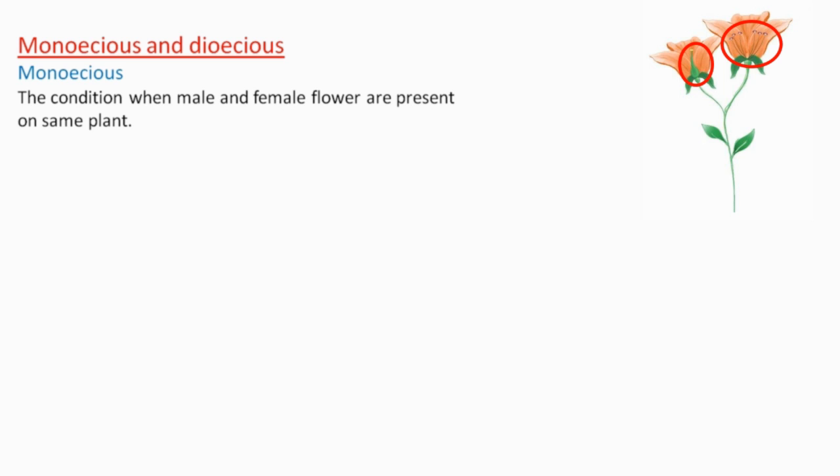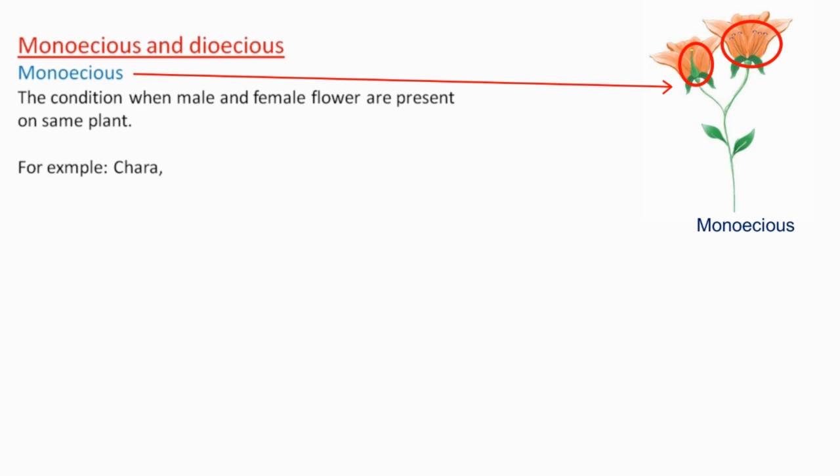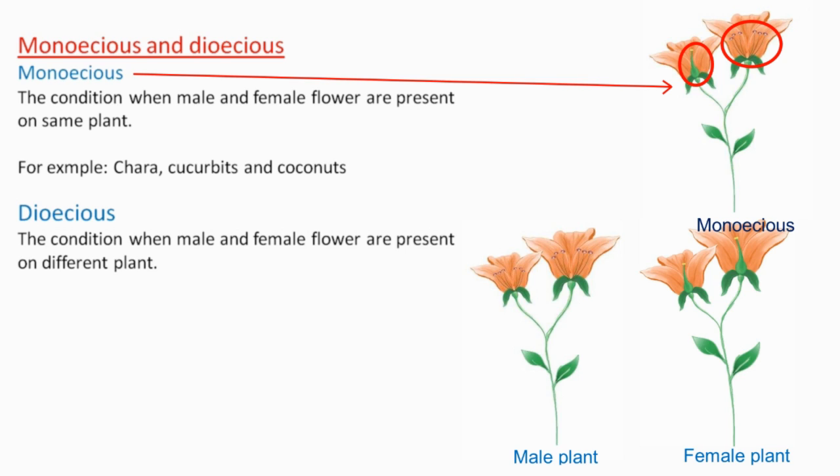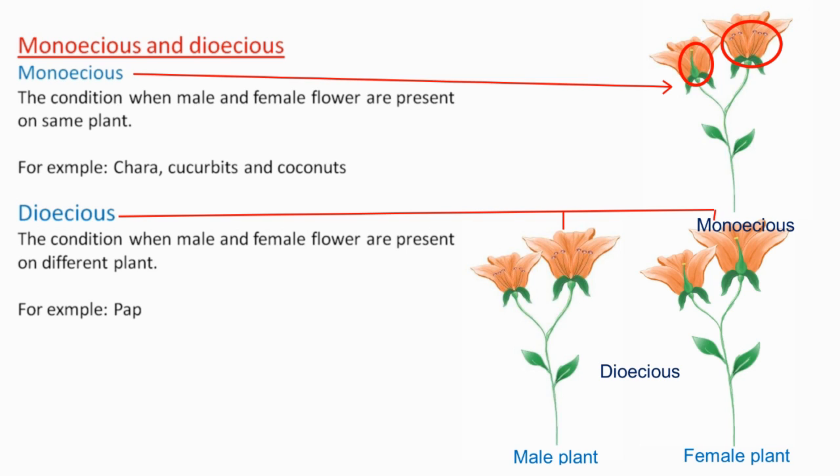Then we have monoecious and dioecious. In flowering plants, when male and female flowers are present on the same plant, they are called monoecious. For example, Chara, cucurbits and coconut. On the other hand, when male and female flowers are present on different plants, they are called dioecious, for example, papaya and date palms. Then we have homothallic and heterothallic.